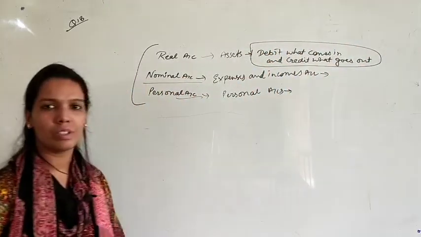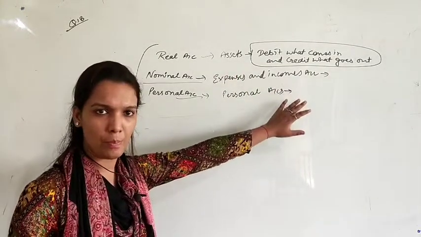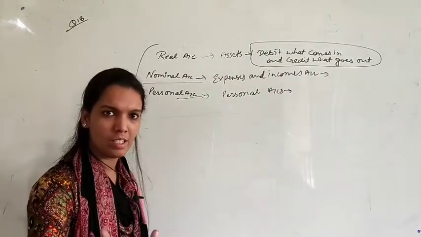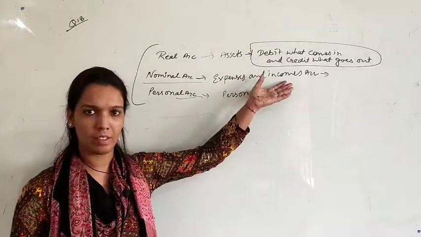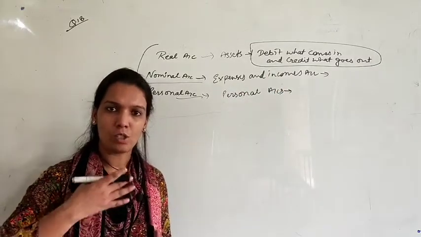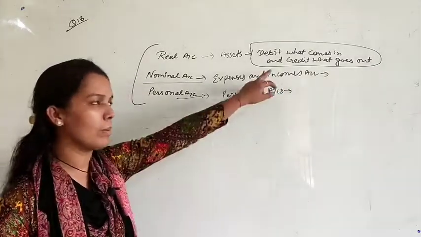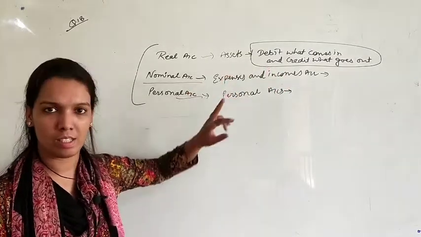Suppose any asset you are receiving into the business, that will be debited. And credit what goes out: any asset that goes out from the business will be credited. This rule is applicable only in the case of assets.